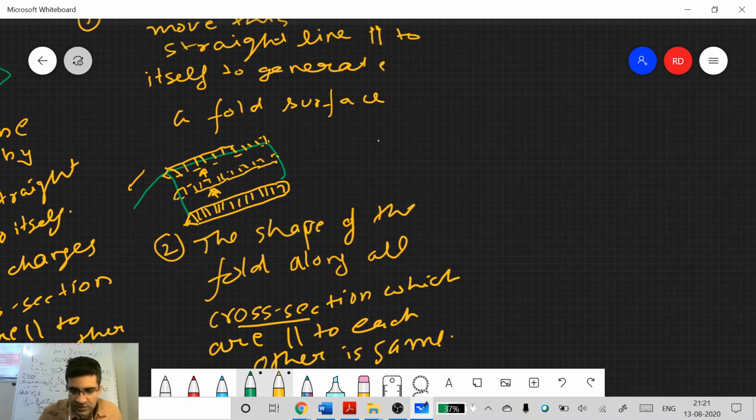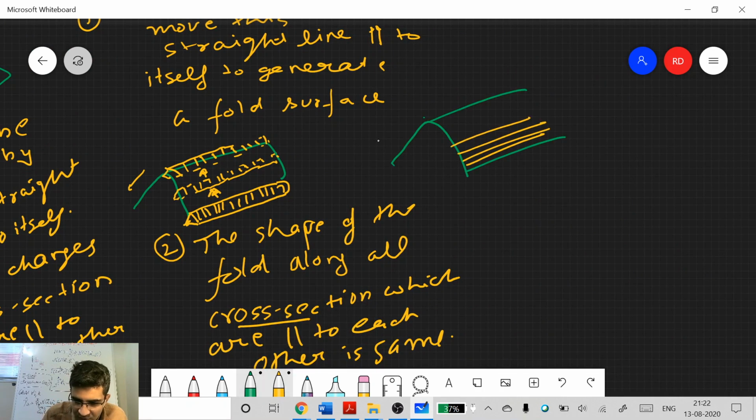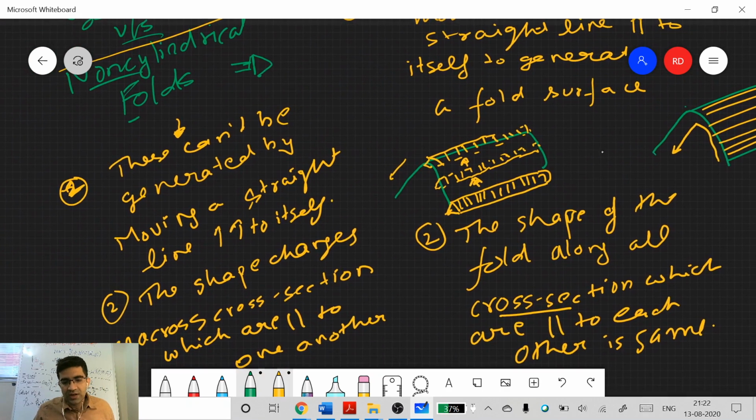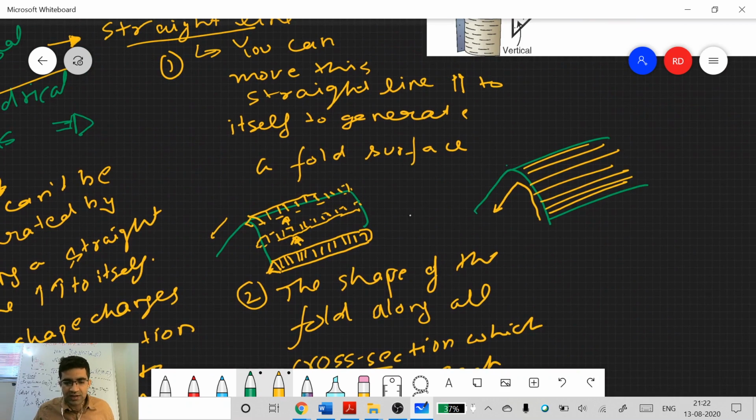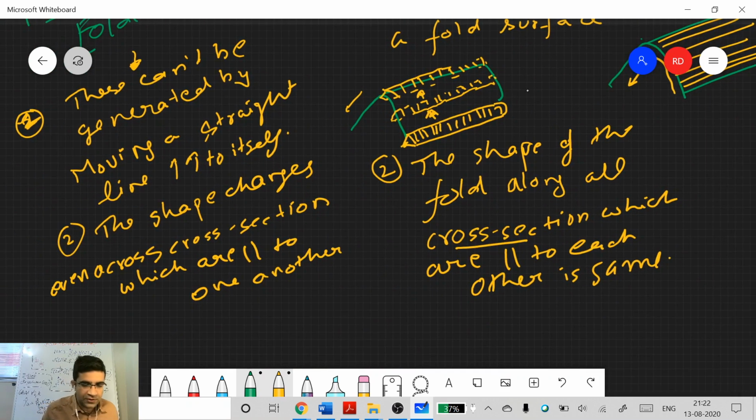So that is why, if you draw this surface like this, even though it doesn't look like a cylinder, you have these straight lines which you can move parallel to itself to generate this fold surface. Maybe if this previous figure is not clear, you can move it across the entire surface and it will give you the surface. So these types of folds are known as cylindrical folds.